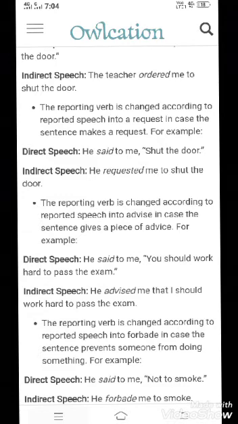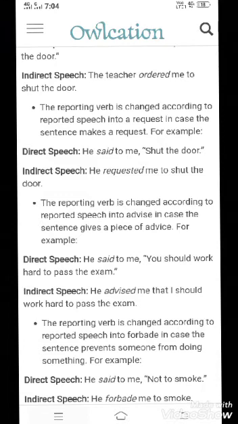You need to change the reporting verb into words expressing request, command, order, or advice according to the sentence. You will change the reporting verb according to the sense of the sentence. सेंटेंस का जो मीनिंग समझा रहा होगा उसी हिसाब से हमें रिपोर्टिंग वर्ब को चेंज करना है. I had already told you what a reporting verb is. The reporting verb expresses the sense in imperative sentences.